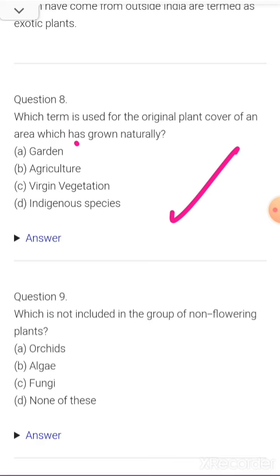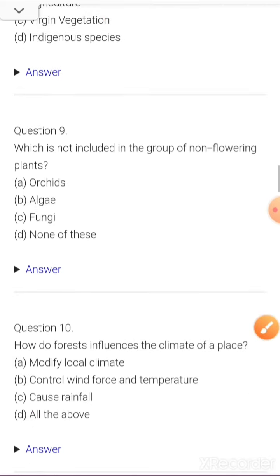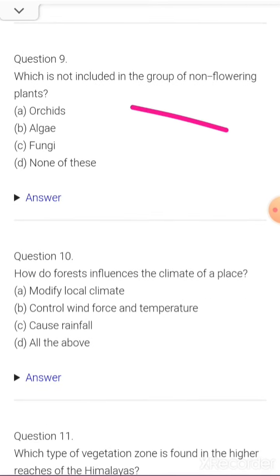The 8th is which term is used for the original plant cover of an area which has grown naturally. A. Garden. B. Agriculture. C. Virgin vegetation. D. Indigenous species. Okay. Ninth one is students. There are 19 MCQs that have been given to you.